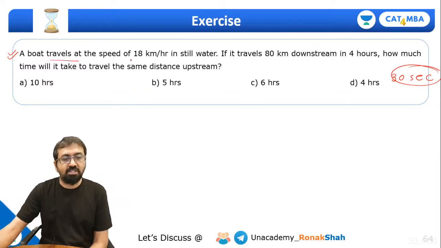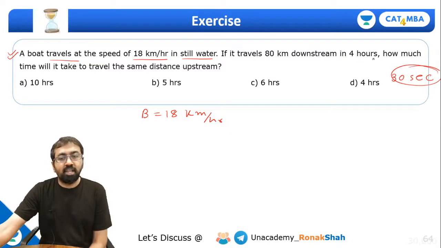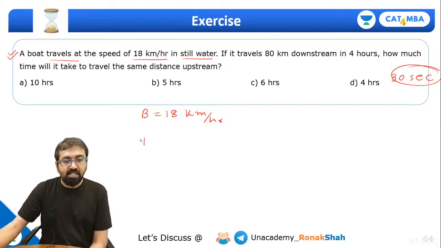So a boat travels at a speed of 18 km/h in still water. So of course speed of the boat is given as 18 km/h. Instead of taking x and y, we are taking b, and speed of stream as s. It travels 80 kilometer downstream in 4 hours. So can I say speed downstream is, it travels 80 kilometer distance in 4 hours. So speed downstream should be 80 by 4, that is 20 kilometer per hour.